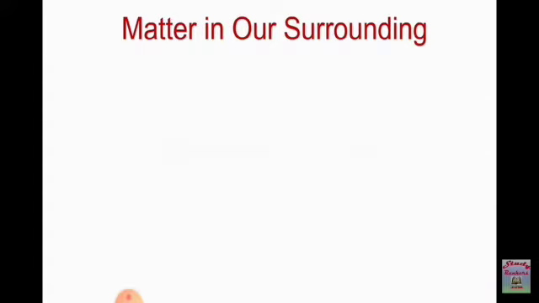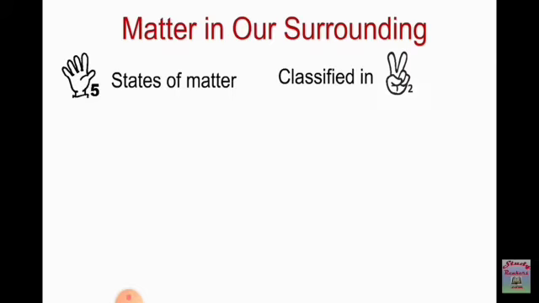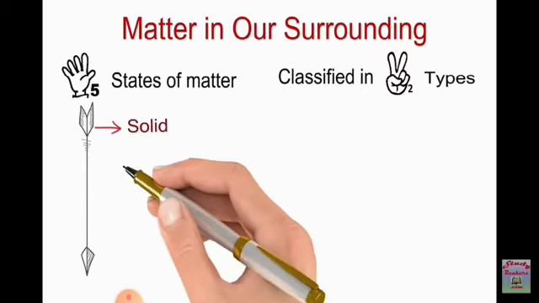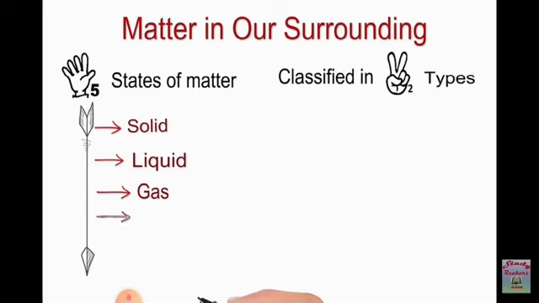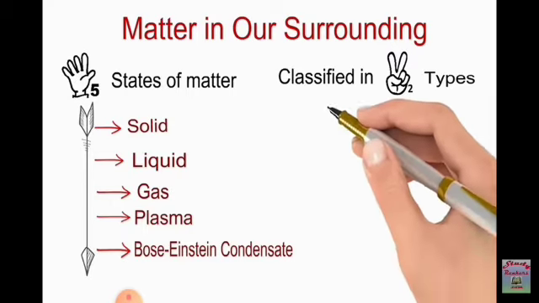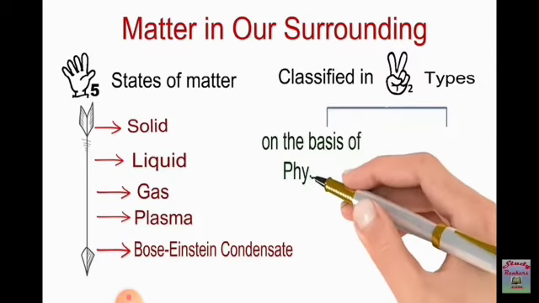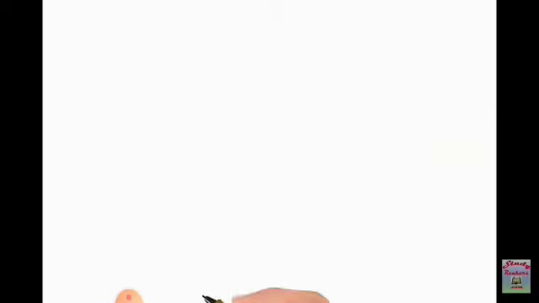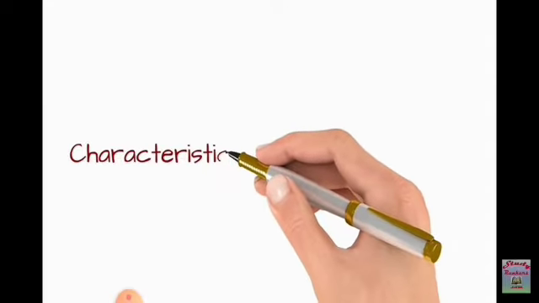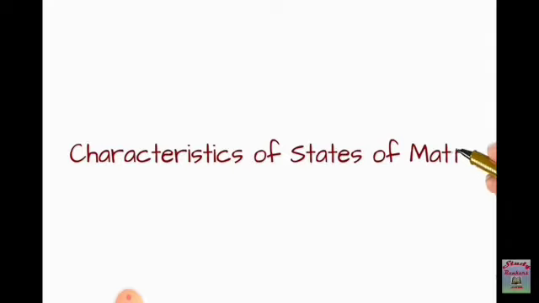Matter is the constituent of the material present in the universe. Now, if you see the classification of matter, it is divided into five types. The first one is solid. The second one is liquid. The third one is the gaseous form. And two more are there, that is plasma and the Bose-Einstein condensate. Matter is also classified into two types on the basis of physical properties and on the basis of chemical properties. Next we'll study the characteristics of states of matter.